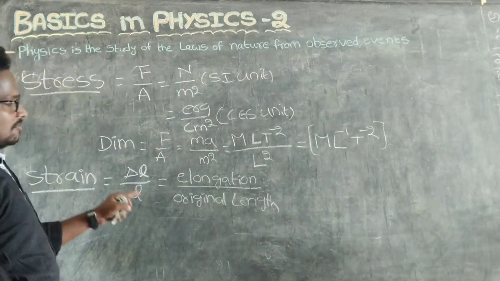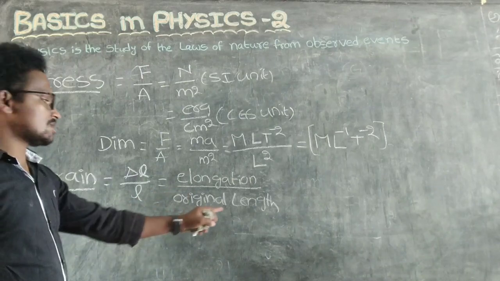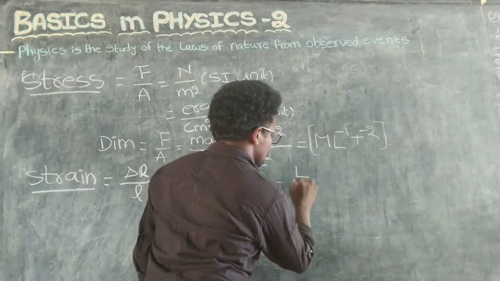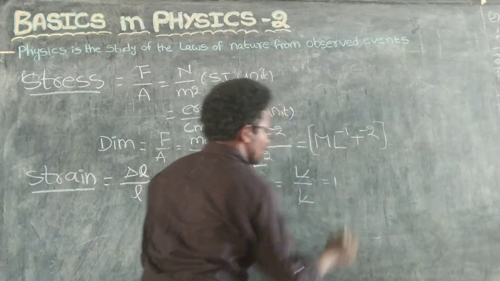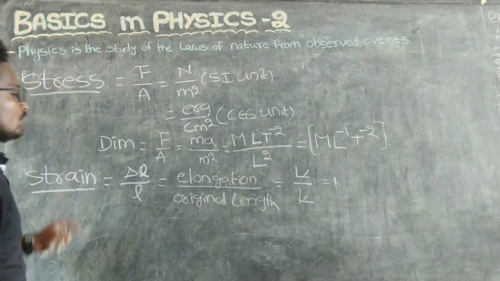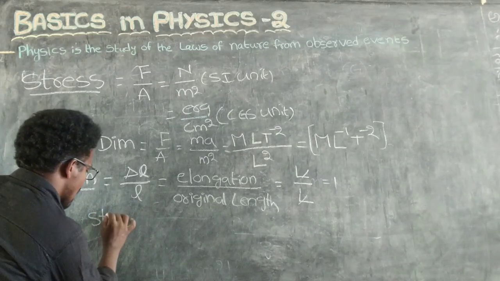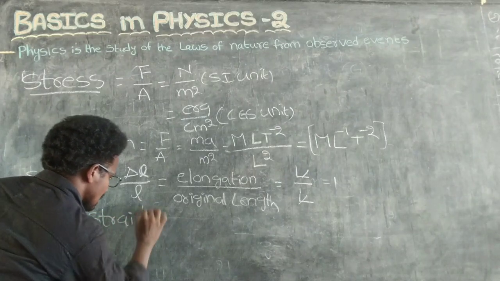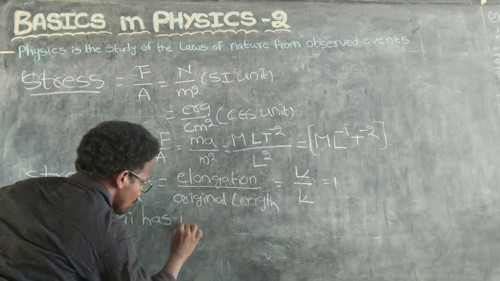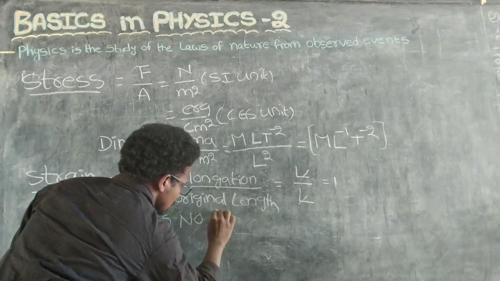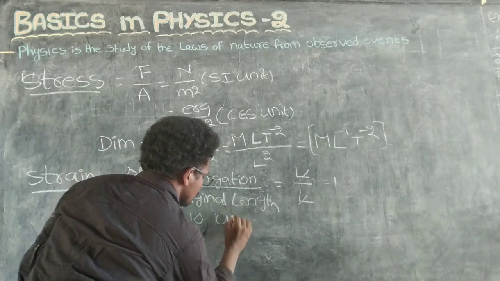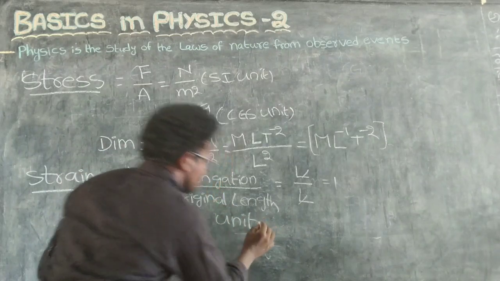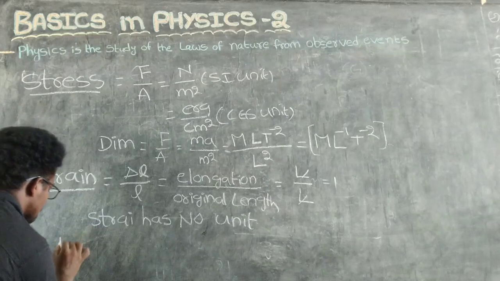So delta L means elongation. L means original length. So here the original length is L. L is cancelled, remaining 1. So strain has no dimensions, no units. Here no units means dimensionless.